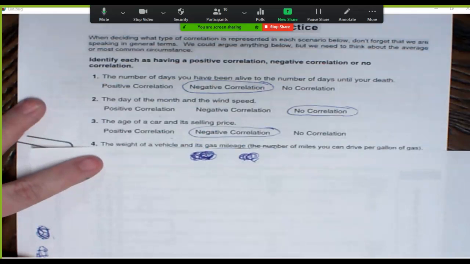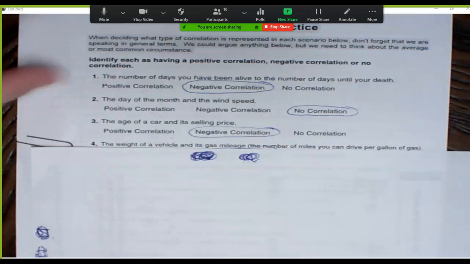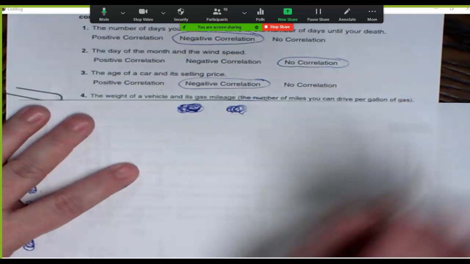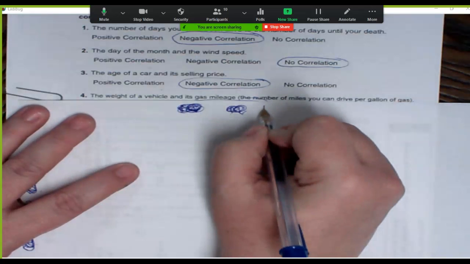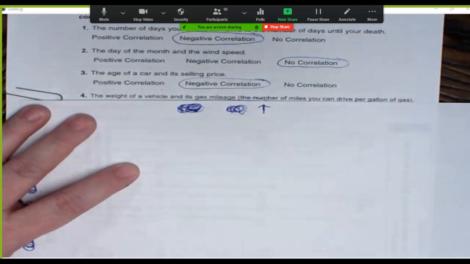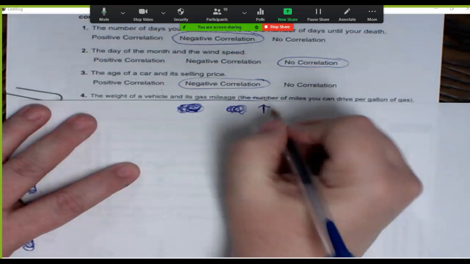Negative correlation. What about this? The weight of a vehicle and its gas mileage. Okay, well, what happens about the weight? If I take the weight of a car and I'm getting a bigger car, the weight increases. The gas is going to go by faster, so that means my gas mileage, how many miles per gallon I get, is going to go down.